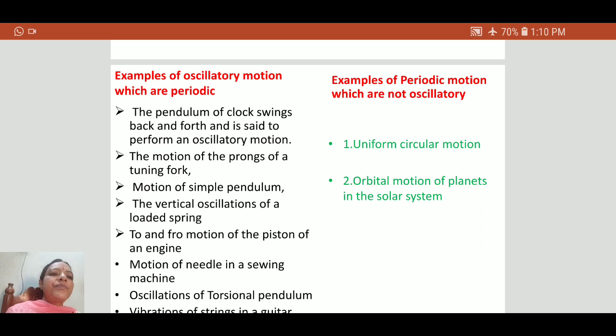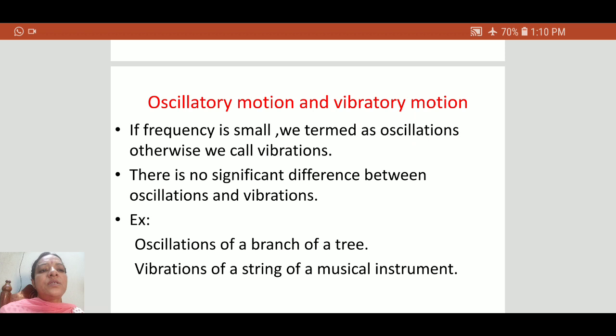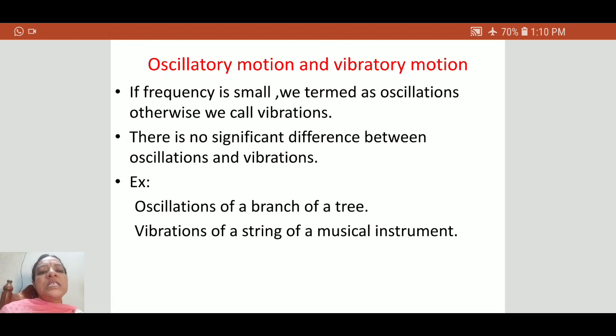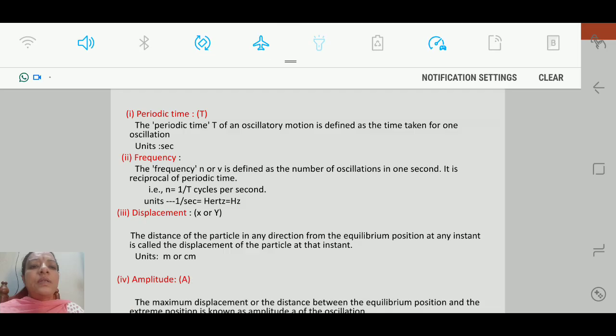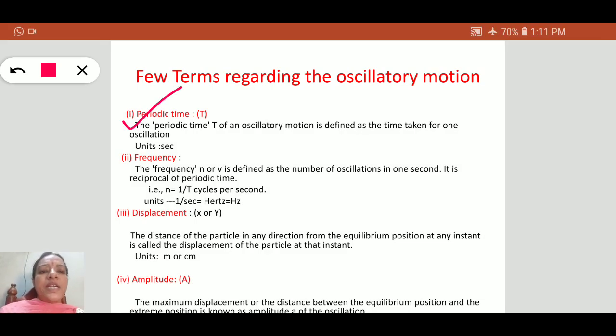Coming to periodic motion which is not oscillatory, that is uniform circular motion. There is a slight difference between oscillatory motion and vibratory motion. If the frequency is less, it is known as oscillatory. If the frequency is more, that is vibratory motion. In oscillations, we come across some terms, that is periodic time. The time taken for one oscillation is known as periodic time.